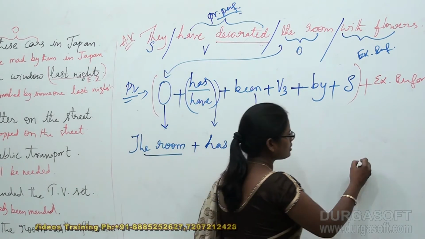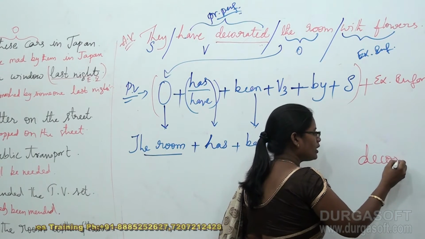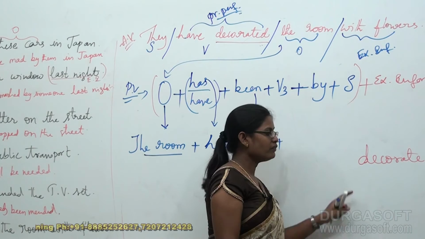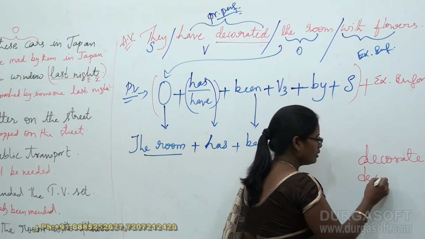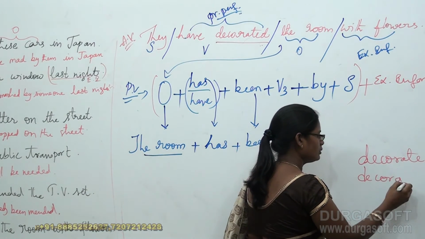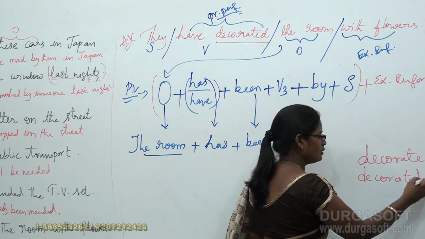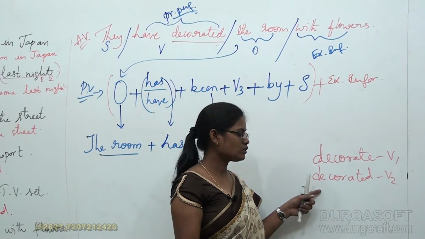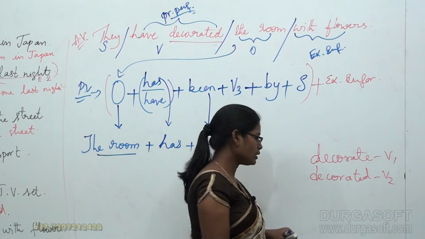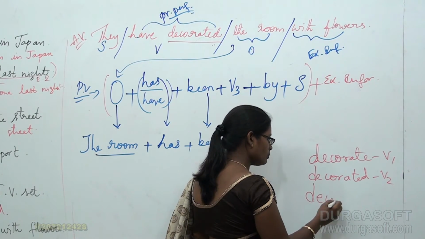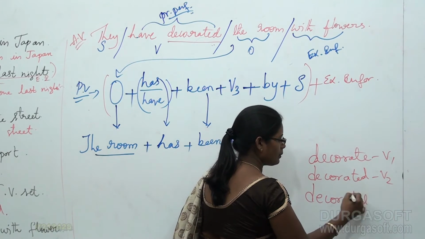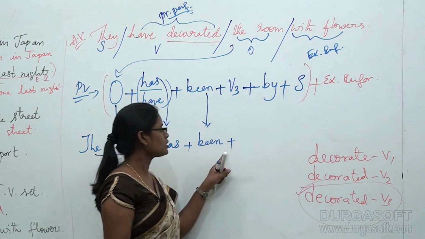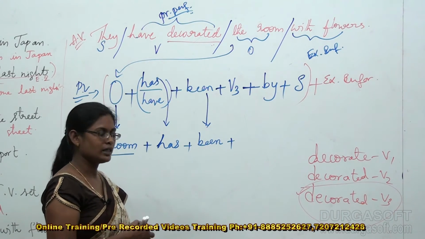So from this, decorate will be the existing verb, that is V1, and for this decorate, what will be the V2 form? It is decorated, and if decorated is the V2, obviously the V3 is also going to be the same, that is decorated. So hence we are going to take V3 as decorated here.